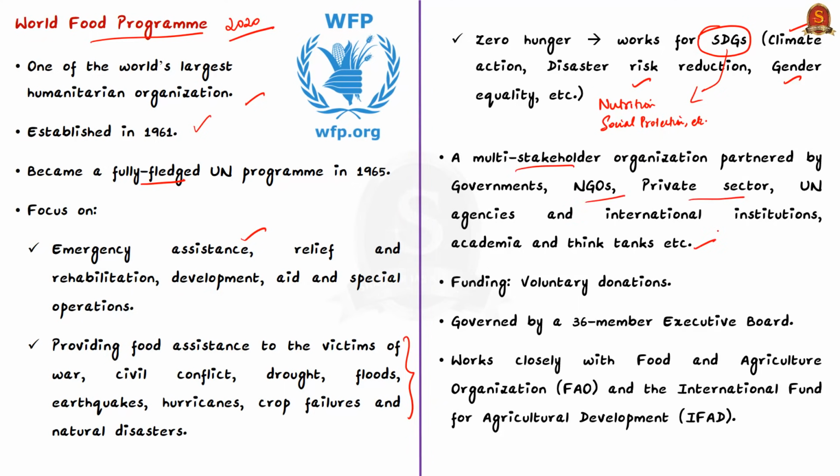Now, talking about its funding, remember that its operations are funded by voluntary donations from world governments, corporations, and private donors.